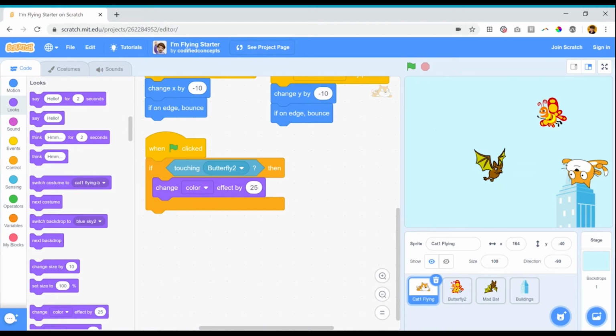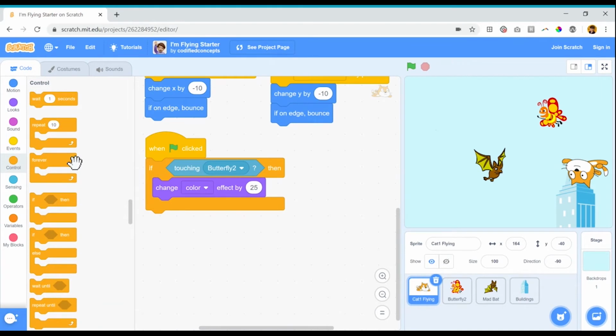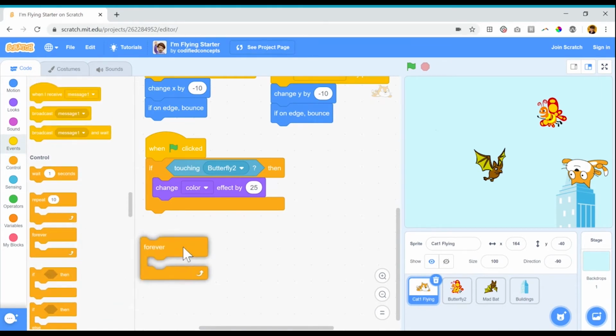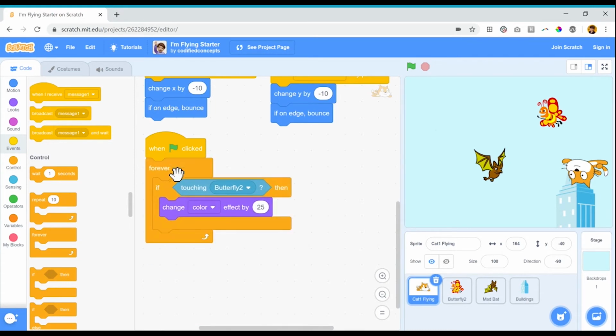In order to have that program constantly be listening to see if this is true, I'm going to have to use one more block. It's a block we used last time, a loop block. I'm going to go back to my control blocks and grab a forever loop. I'm going to drop it here on my script area, grab my conditional statement, and slip it inside. Now what my code is saying is, when I click the green flag, forever see, is the cat touching the butterfly? And the minute that condition is true, change your color. Let's give this a shot.